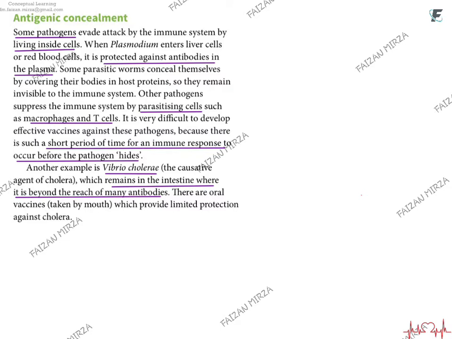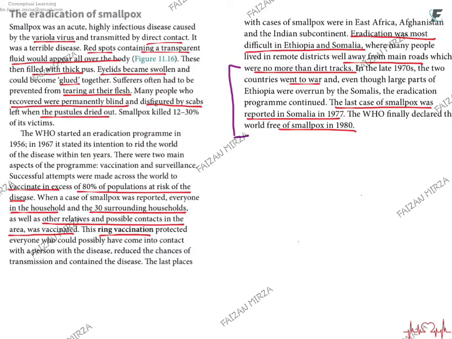And plus, it's a eukaryote, so it's almost impossible to make an affordable vaccine for malaria. Smallpox was a disease that was eradicated successfully by vaccination. So, what was smallpox? Smallpox was caused by a virus called variola virus.